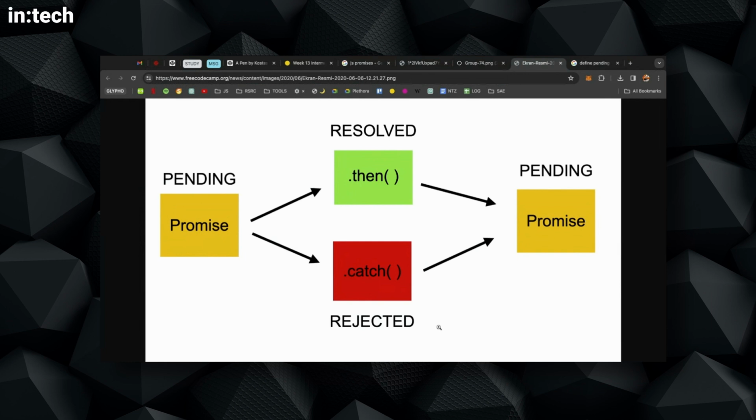And then if you happen not to do the thing that you promised, the printer didn't actually print the paper, then we go into the other direction of these branches, which is the rejection. Something went wrong and got rejected. In promises, we always have these two cases. Either one or the other will happen, never both of them, okay? Apart from Schrodinger's cat, there's no such thing as cleaned my room and not cleaned my room. So it doesn't make sense for the resolve or the reject to happen at the same time.